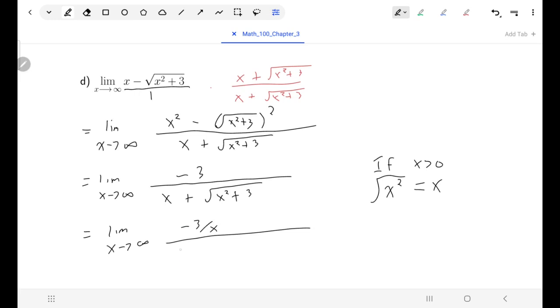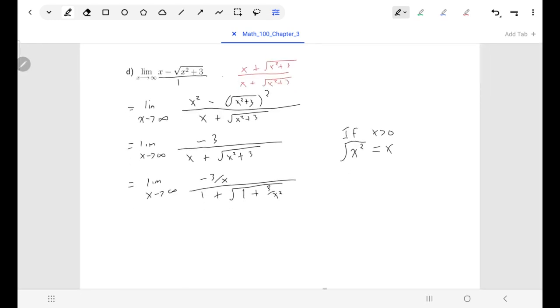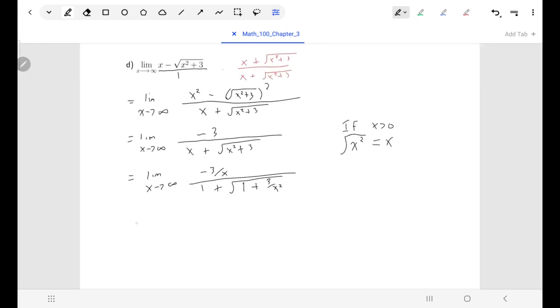X, I'll divide that by x. And inside my square root, I'll divide everybody by square root of x squared. So x squared divided by x squared is 1, and 3 divided by x squared is 3 over x squared. And now it's really clear that this limit is going to be 0, because in the top, negative 3 over x, that goes to 0. 3 over x squared goes to 0.